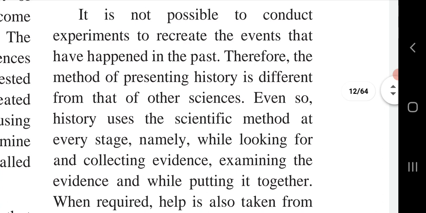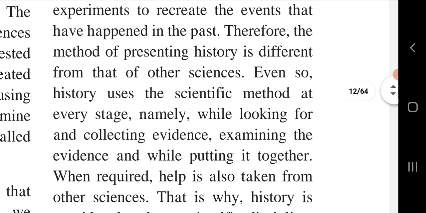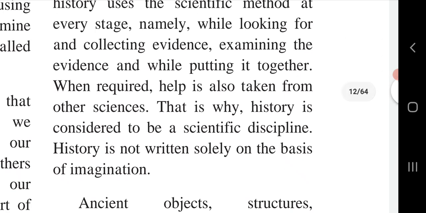It is not possible to conduct experiments to recreate the events that have happened in the past. Therefore, the method of presenting history is different from that of other sciences. Even so, history uses the scientific method at every stage, namely while looking for and collecting evidence, examining the evidence, and while putting it together when required. Help is also taken from other sciences. That is why history is considered to be a scientific discipline.